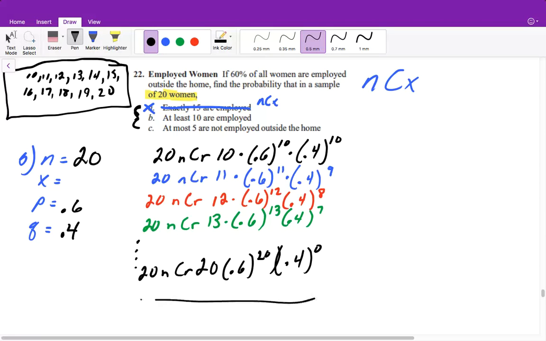So not only will we have to calculate them, but we would add them up, and that would be 0.872, or roughly 87%. So that means if we have a sample of 20 women out of all the women in the US, or whatever country this is, that work outside of home, we could have an 87% chance that that sample will include anywhere from 10, 11, 12, 13, 14 to 20. So we have an 87% chance that we would pick 10 or more women who are working outside the home. I know that this problem would have been a really long one, and I know I skipped it, but on a test it won't be that long. It'll be much shorter than that.